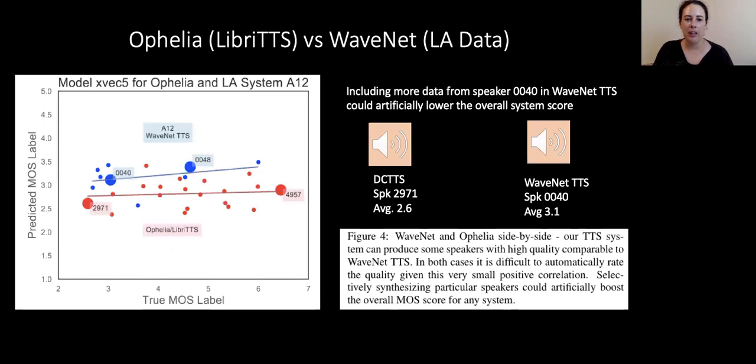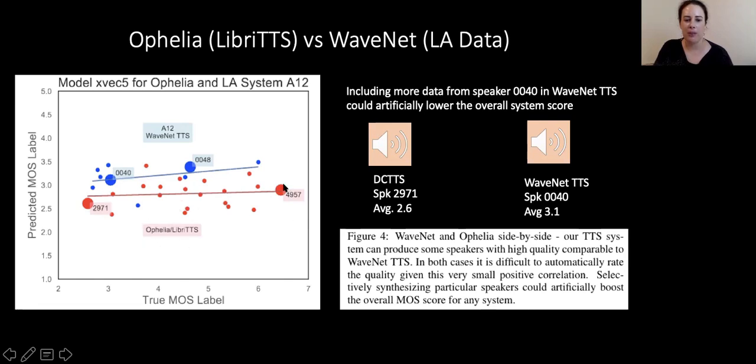And when we look at them side by side, the LibriTTS and the WaveNet, so our Ophelia DC TTS system and the WaveNet from the LA data, what we see is that the speakers in each system contribute differently to the overall performance of the system.